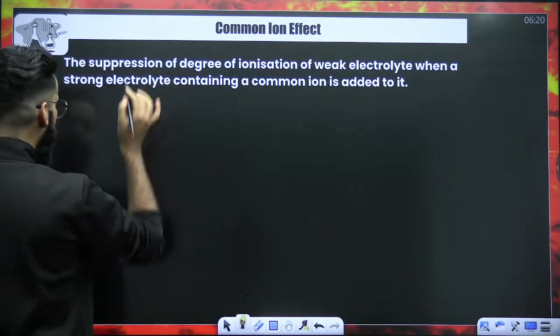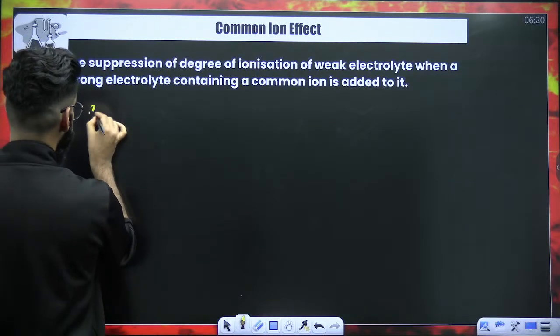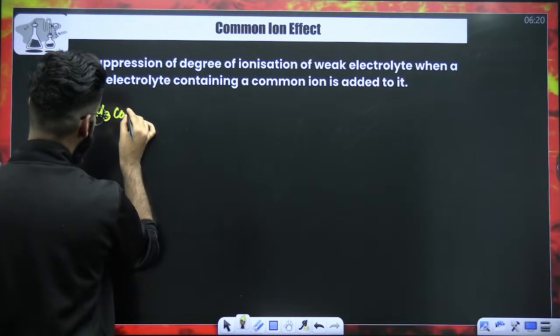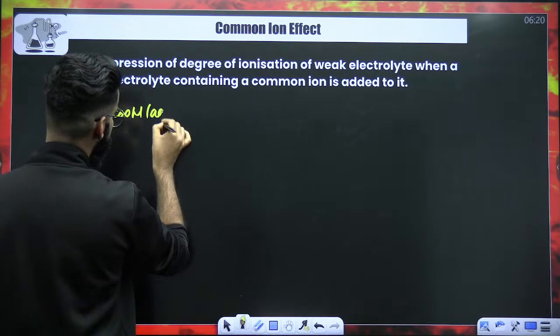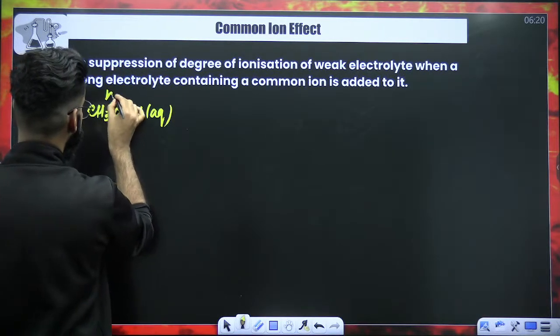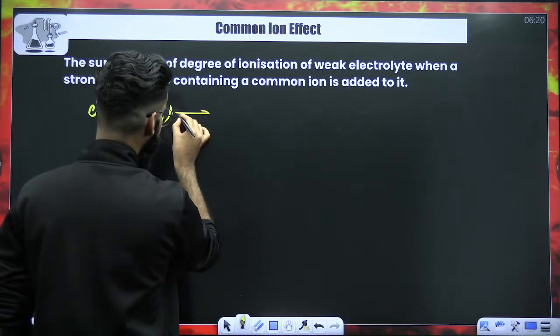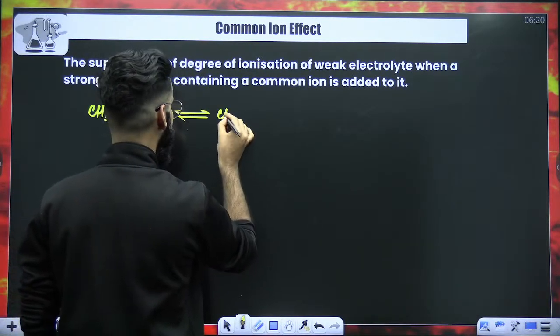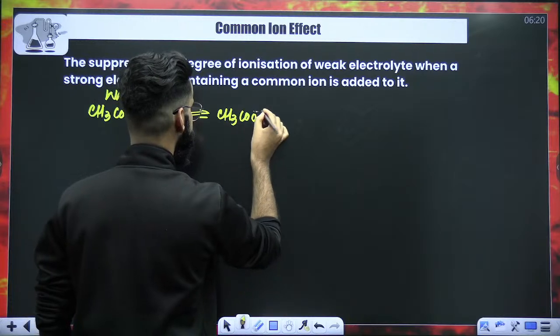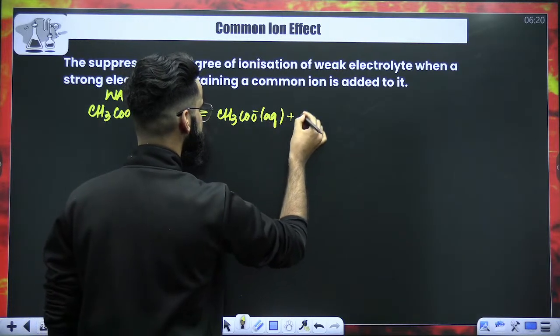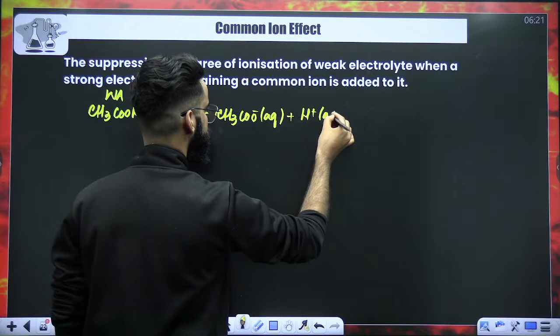See guys, for example, you have got a weak electrolyte. Let's say I'm taking a weak acid. Since it is a weak electrolyte, it's going to remain in equilibrium with its ions. Its ions are CH3COO negative aqueous plus H positive aqueous.